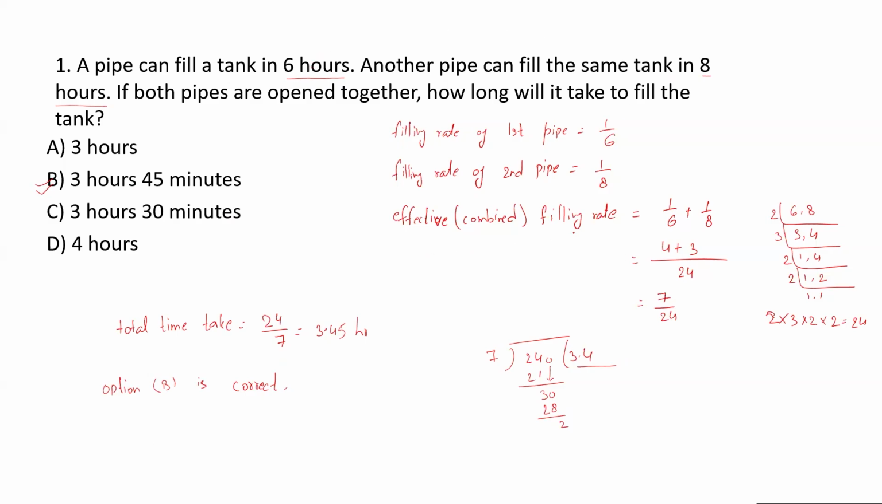So combined filling rate will be, add them up. Once you know the combined filling rate, the total time taken in filling the tank is 1 upon the rate. So 7 by 4, time will be 24 by 7. And then you have to do the division. And you can see that whichever is the closest option, that will be your final answer.